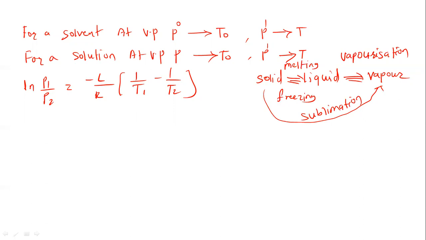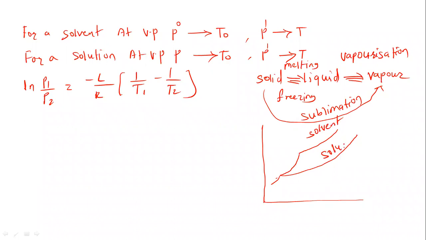So let us see now in this case for a solvent. Once again I would like to show the graph here for the solvent. The graph will be like this. This is for the solvent, and this is for the solution. Vapor pressure against temperature.